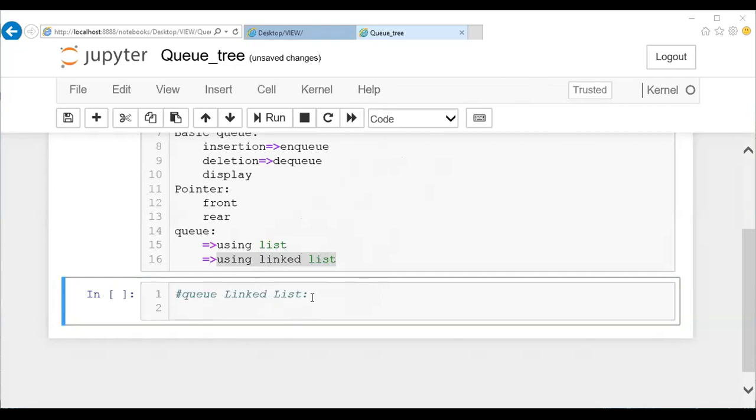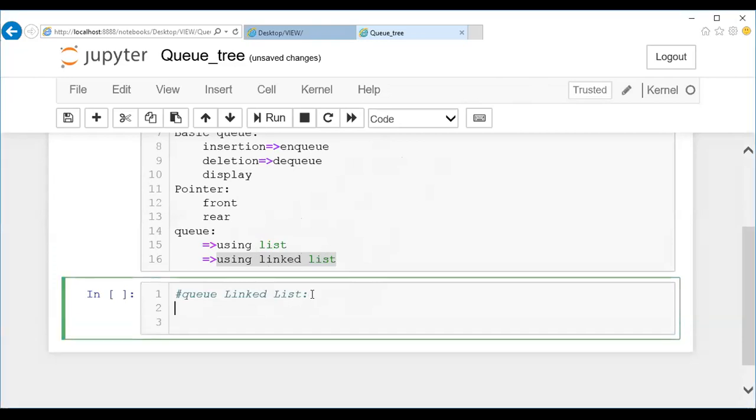Two classes. Yes, Soumya, two classes are required. So what are those? What are the two classes?